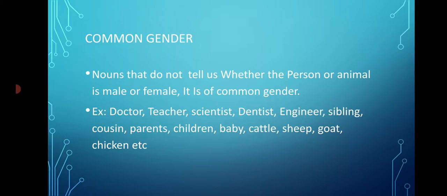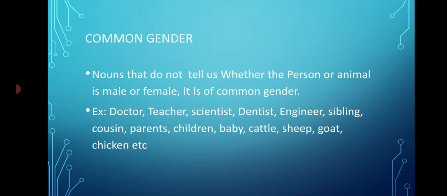Children. The children are very noisy. When you said this, we don't know whether you are talking about all boys or all girls, or some boys and some girls. So children might mean both male and female. That is why again children is of common gender. Baby. The baby cried a lot. We don't know whether you are talking about a baby boy or a baby girl. So again, baby will belong to common gender. Same thing applies to all these.